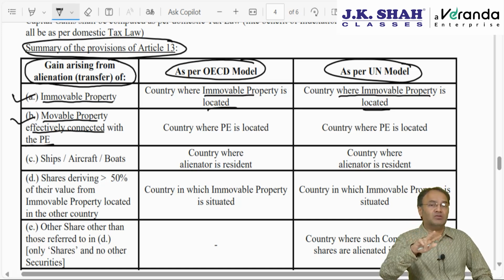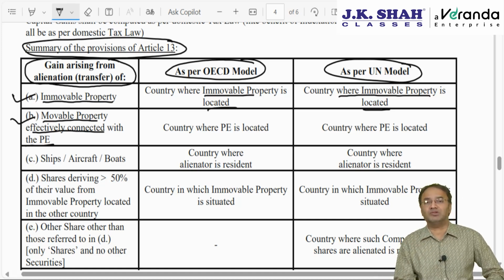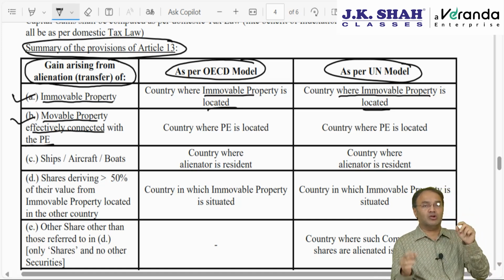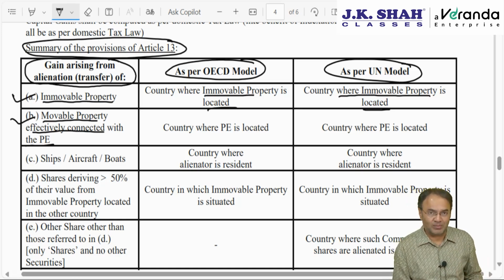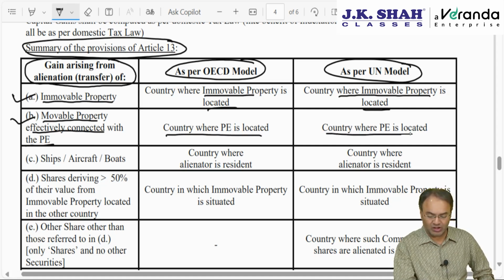But we can't use the language belonging to the PE or owned by the PE. The reason is that a PE is a branch, and the branch and head office are considered to be one and the same. For example, JK Shah Classes has an Andheri branch, an Andheri head office, and let's say a Charni Road branch. The Charni Road branch does not have a separate identity. So when we say the Charni Road branch is the owner, technically JK Shah Classes is the owner, right? Because the branch does not have a separate identity of its own. Therefore, we don't say owned by the PE, we say it is effectively connected with the PE. Then it will be taxed in that country wherever the PE is located. Same concept in the OECD model, same concept in the UN model.